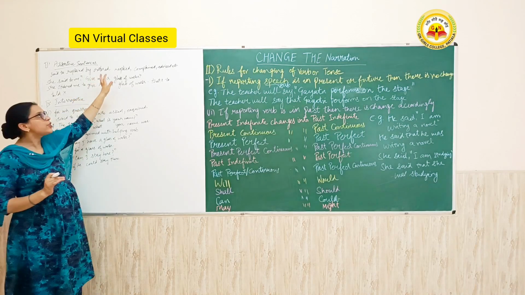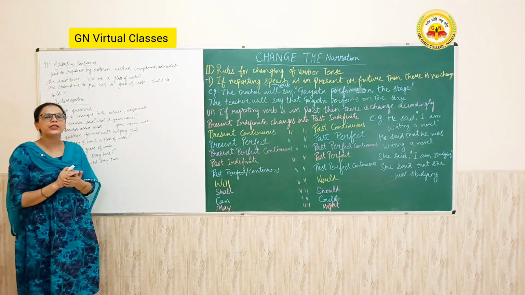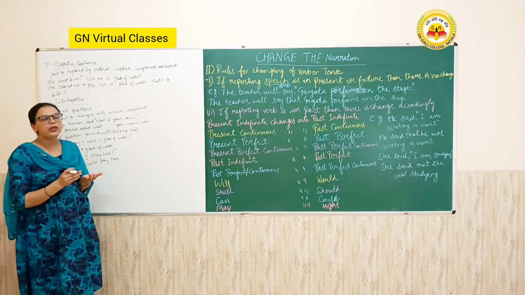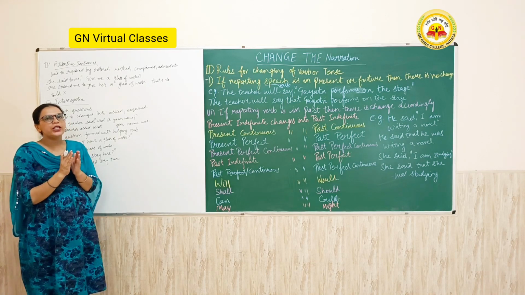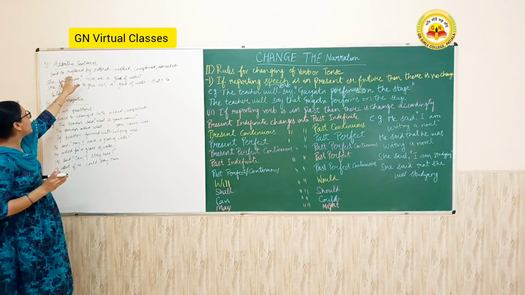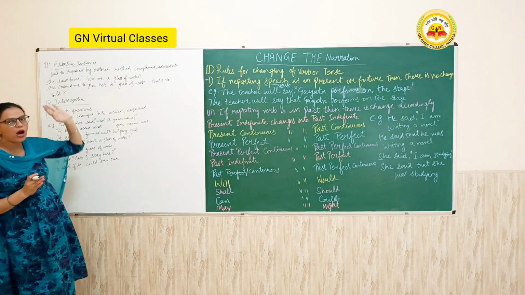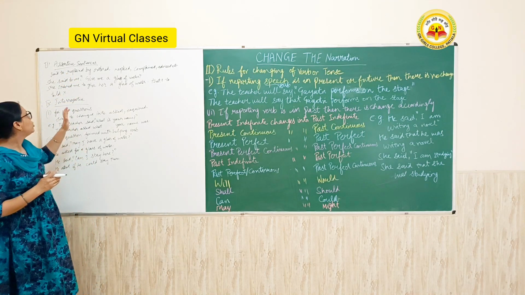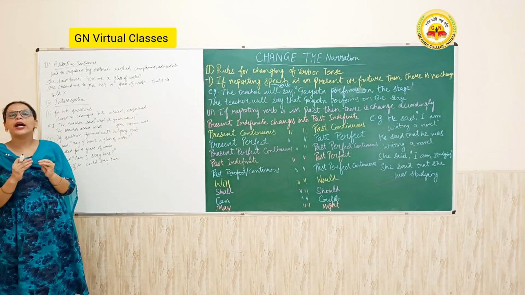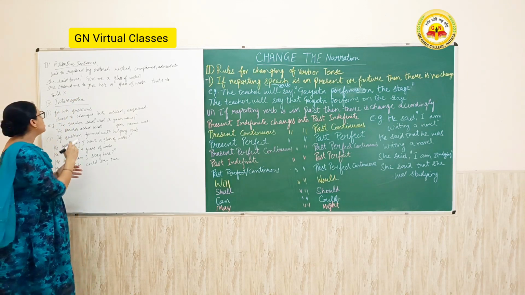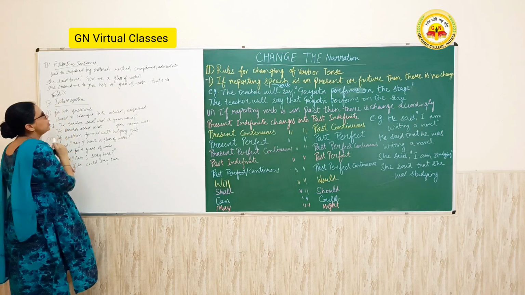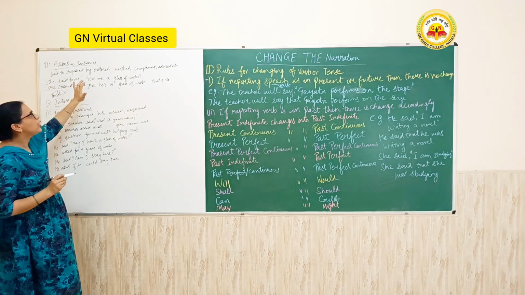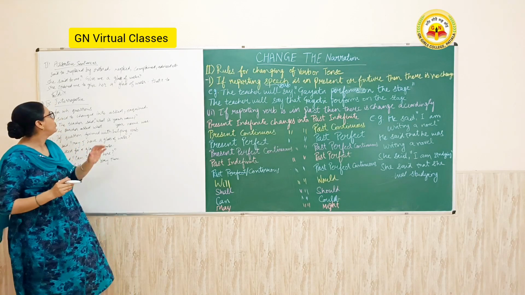Next is the assertive sentences. Assertive sentences give a command, advice, or order to someone. So we have to change according to this. Said to is replaced by ordered, replied, complained, advised, etc. So here we don't write told in these sentences. Told is crossed. For example, she said to me, give me a glass of water.